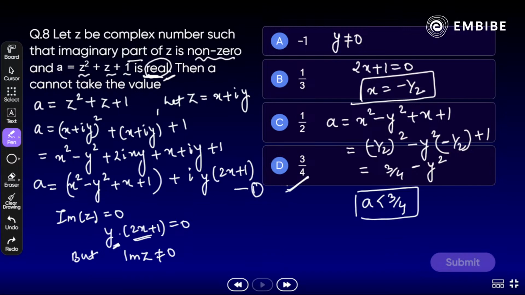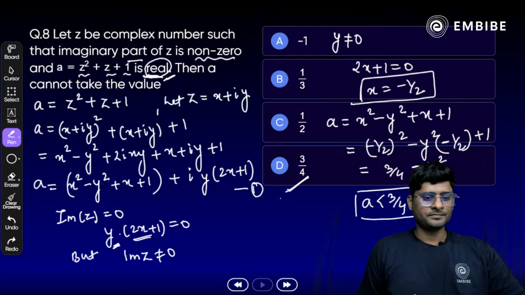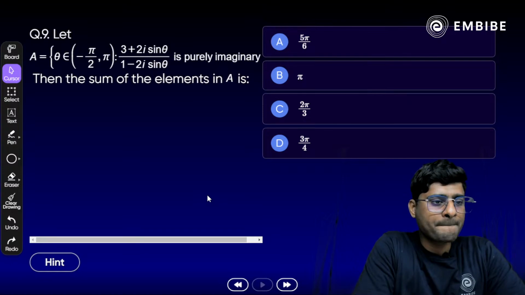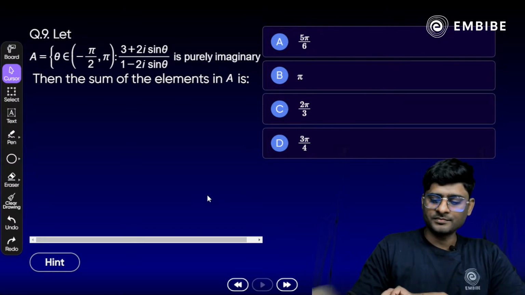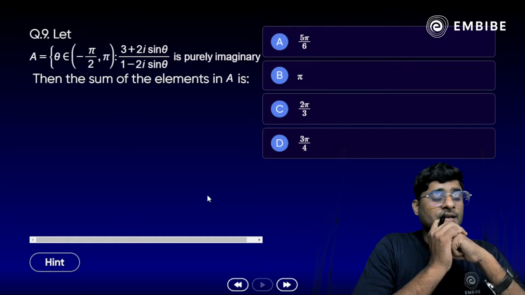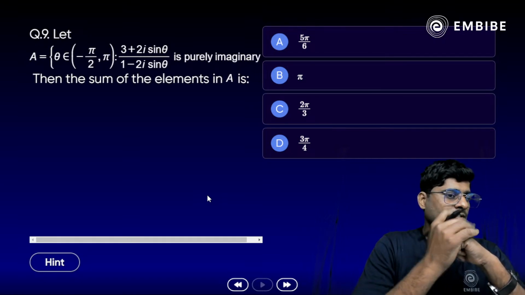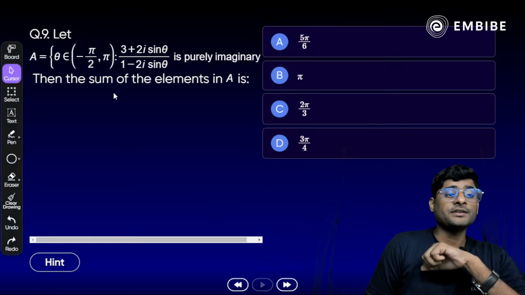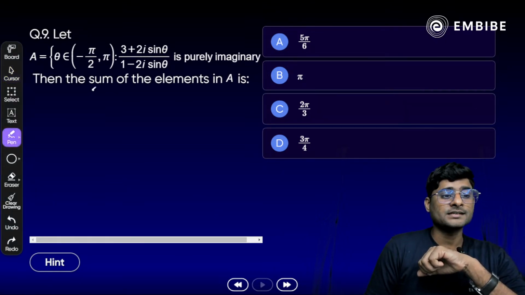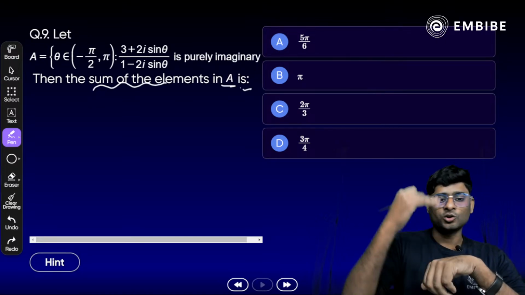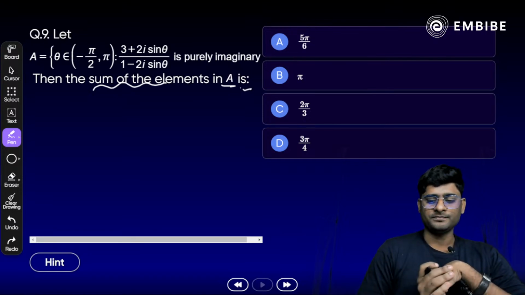Okay. Focus on the next part here. The next question, question number 9. Another interesting question. A is equal to theta belongs to minus pi by 2 to plus pi, where (3 plus 2i sin theta) by (1 minus 2i sin theta) is purely imaginary. Then the sum of the elements in A is equal to what? 5 pi by 6, or pi, or 2 pi by 3, or 3 pi by 4.